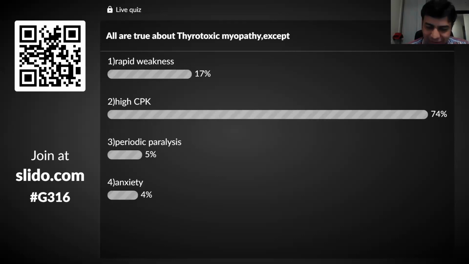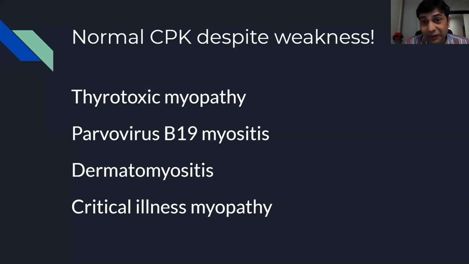Perfect. Absolutely correct. So thyrotoxic myopathy is one of the myopathies. Remember the CKs, somehow they don't correlate with the muscle weakness for some reason. CK, of course, indicates myofiber damage, but somehow they don't. These are the classical conditions where despite having significant weakness, it can confuse you that the CKs remain normal. One of them is thyrotoxic myopathy. Despite having severe weakness, the CKs will not rise.